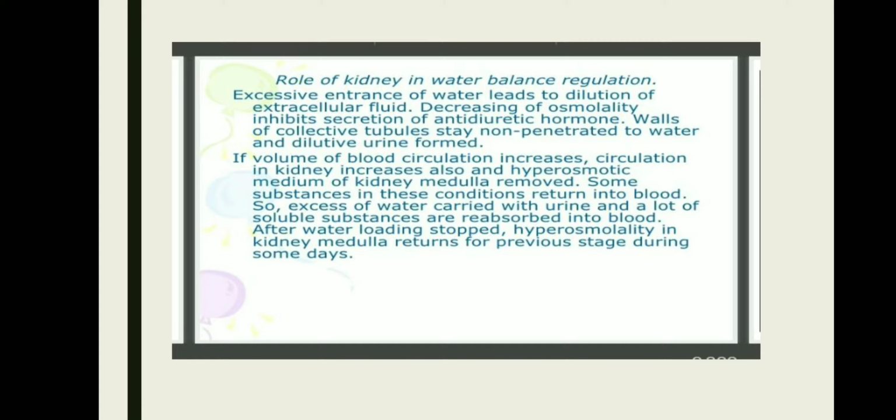If the volume of the blood circulation increases, circulation in the kidney decreases also and the hypoosmotic medium of the kidney medulla is removed. Some substances in these conditions return into the blood. So, excess of water is carried with the urine and a lot of soluble substances are reabsorbed into the blood. After water loading is stopped, hypoosmolarity in the kidney medulla returns to the previous state during some days.